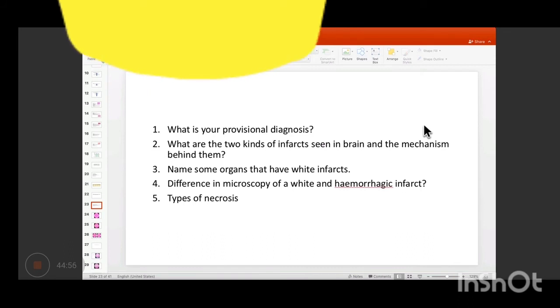Is it clear why ischemia leads to coagulative necrosis? Do you have any doubt?